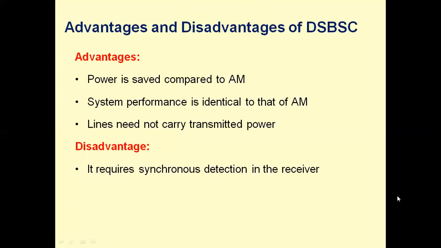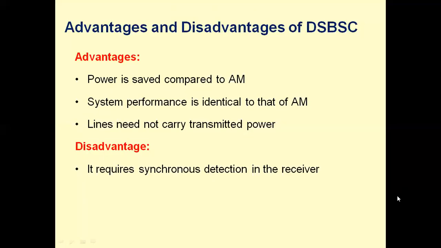The system performance is identical to that of AM. The reason is it contains both the sidebands, upper sideband and lower sideband. Its bandwidth requirement is the same as that of AM. So DSBSC requires the same transmission bandwidth as AM. The transmission bandwidth of the DSBSC modulation scheme is equal to 2 times the highest frequency present in the message.